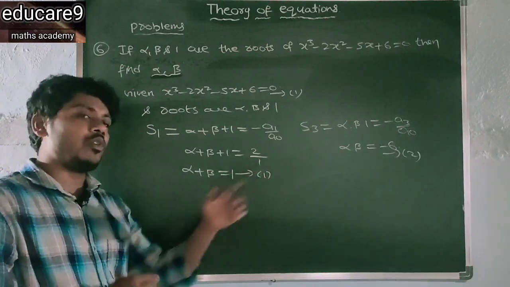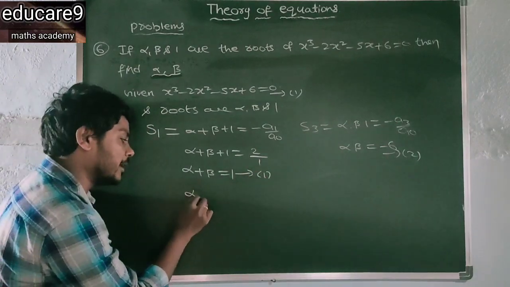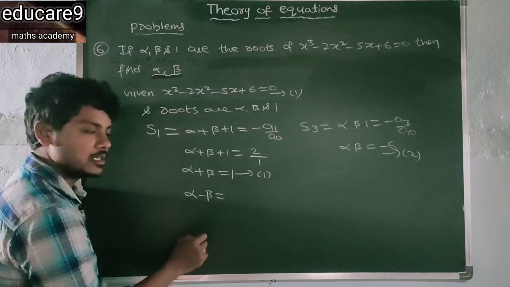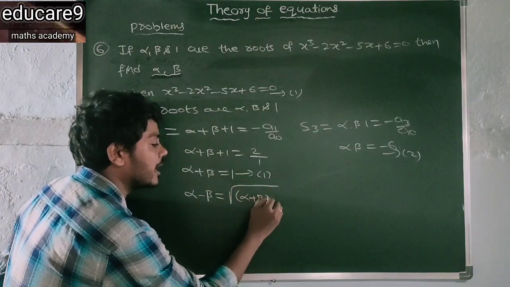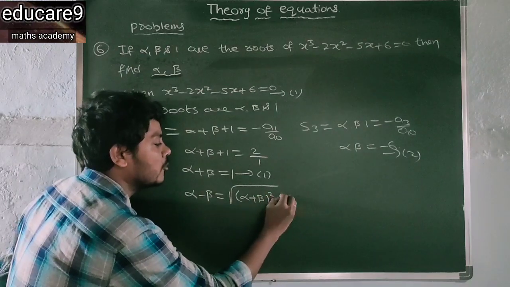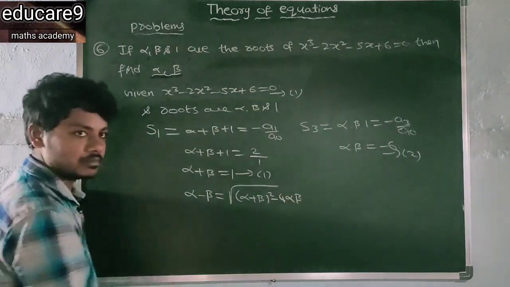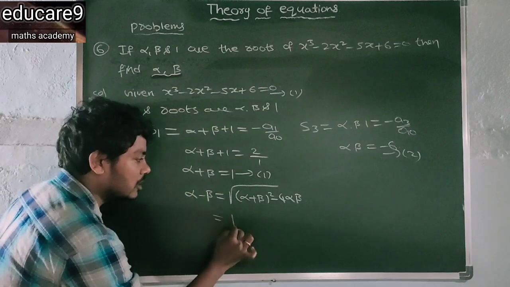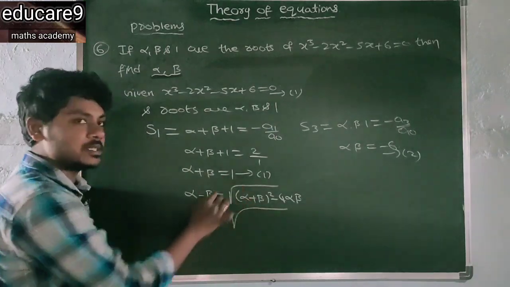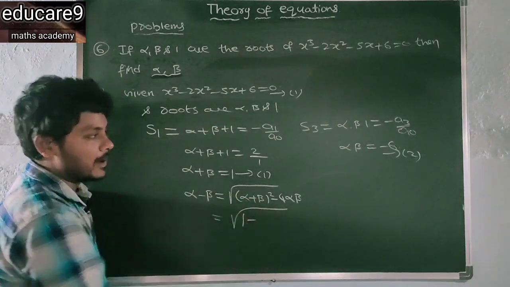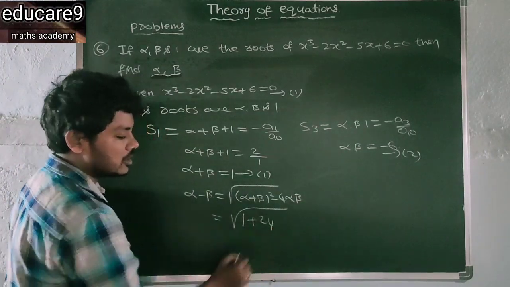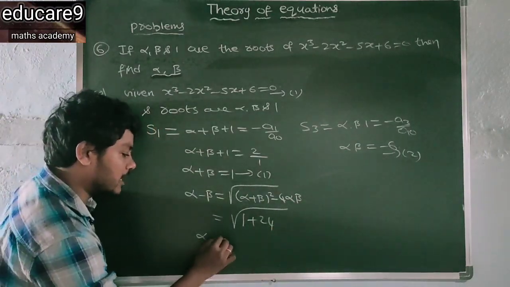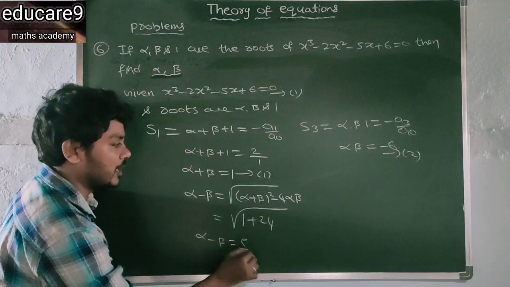From this you want to find alpha minus beta. That is the square root of (alpha plus beta) whole square minus 4 alpha beta, that is 1 minus 4 alpha beta, which is 24. So you get the alpha minus beta value as 5.